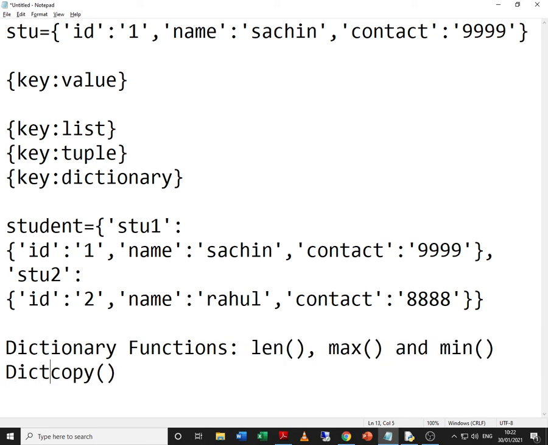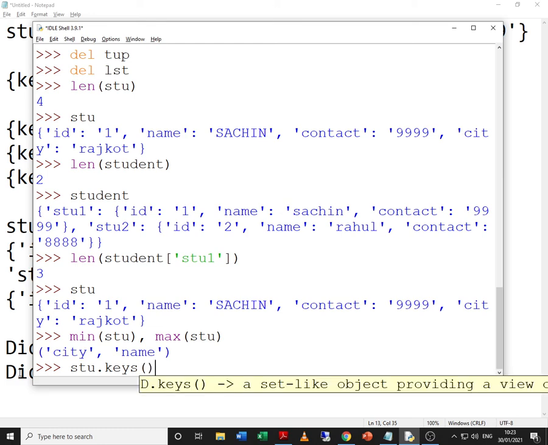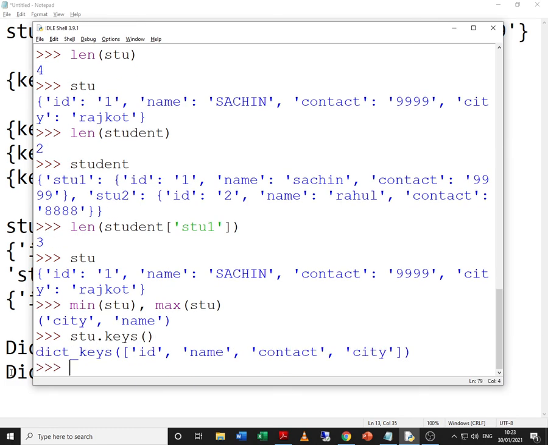Now we talk about methods. We have already studied 2 methods, get and copy. Now let us try to study some other methods. Say for example, I want only the keys from the dictionary. Then what can I do? I can just give STU dot keys. So what will happen? I will get only the keys that are present in the dictionary, not the values.